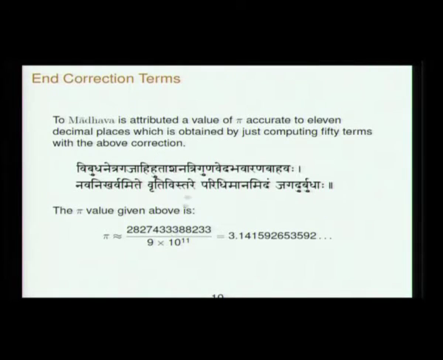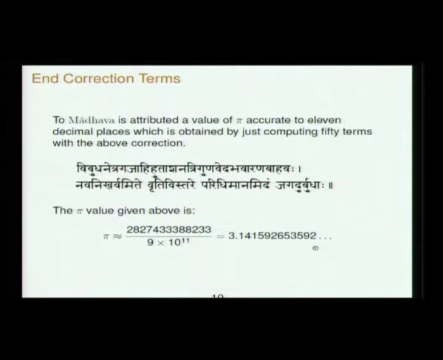Hutashana is fire, 3. Guna is Triguna, again 3. Veda is 4. Bha is nakshatras, 27. Varana is again Gaja, 8. Bahava is the arms, 2. So Vibudha netra gajahi hutashana Triguna veda bhavarana bahavaha, that is this number 2827433388233.